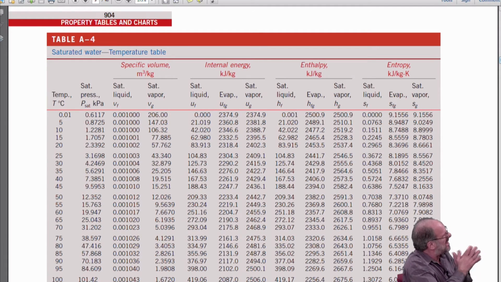And the second column is the pressure that corresponds to that temperature. Now again, if pressure and temperature are independent, then at any one temperature there's only one possible pressure. At any one pressure there's only one possible temperature, right? So we use the subscript sat to represent that saturation condition.